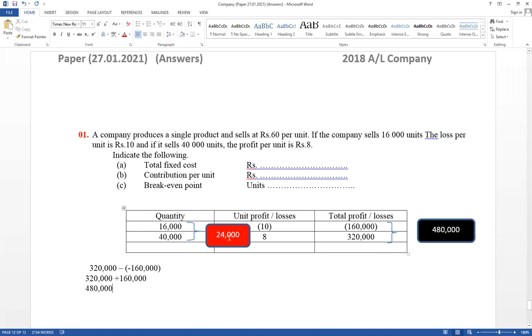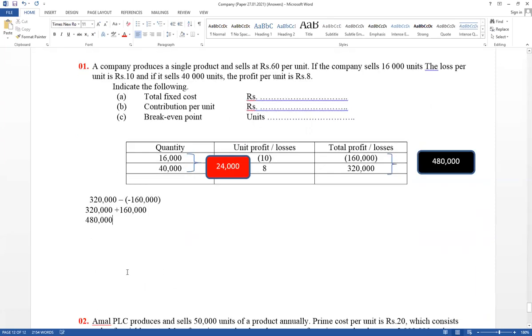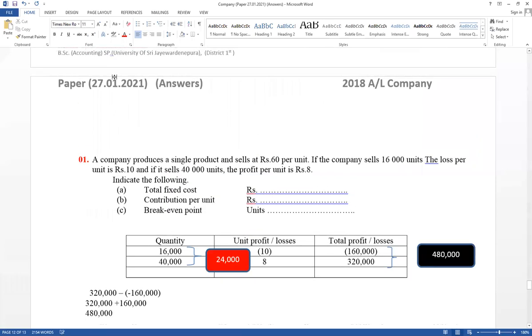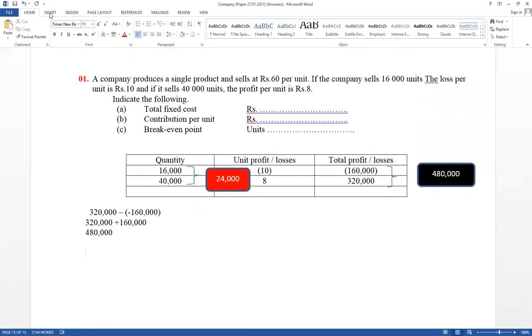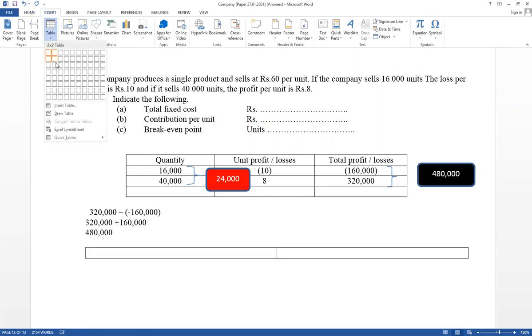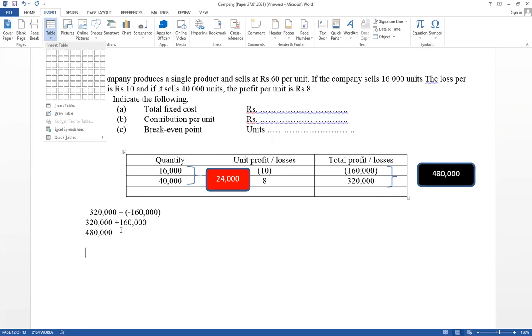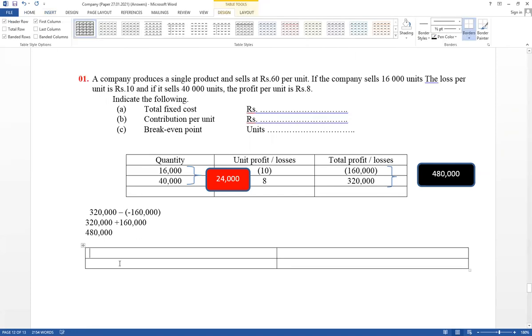When quantity increases by 24,000, now what is the theory? When quantity increases, profit increases as a result of contribution. Therefore, for contribution per unit, there are three equations available. Think about what you know about how to calculate contribution per unit. Selling price minus variable cost cannot be applied now.